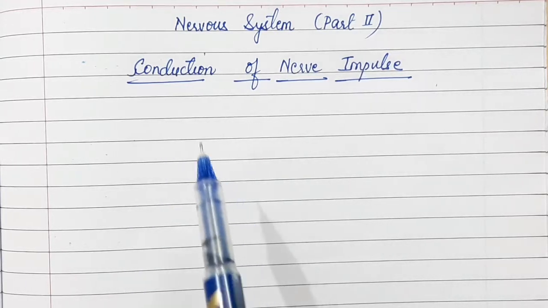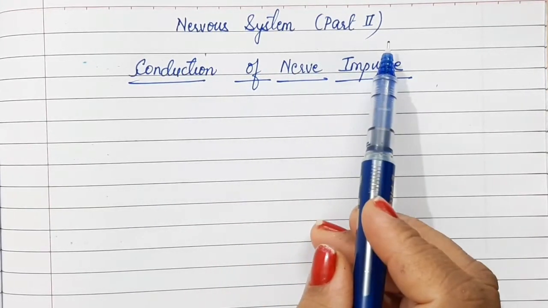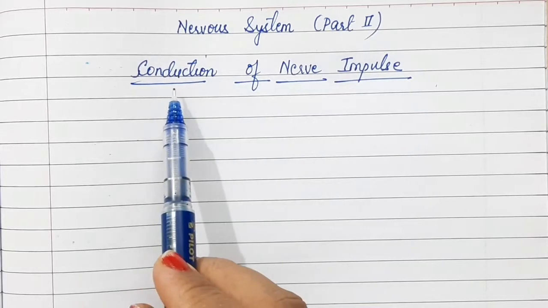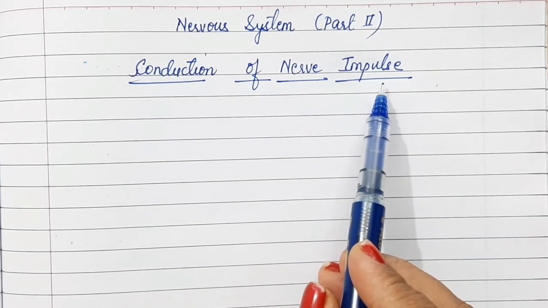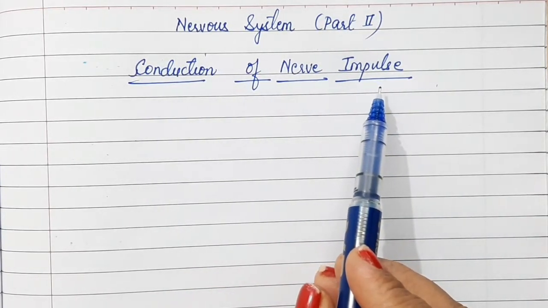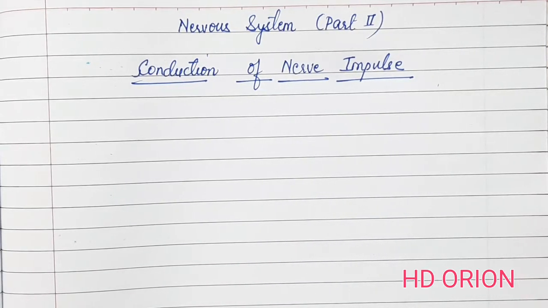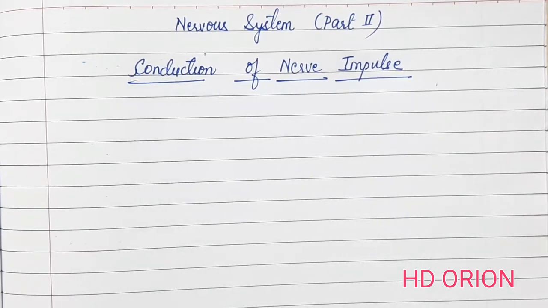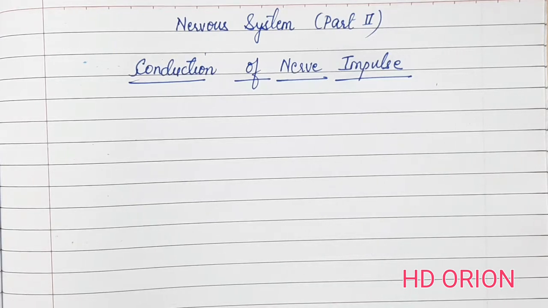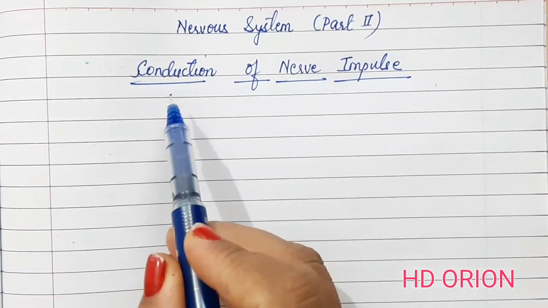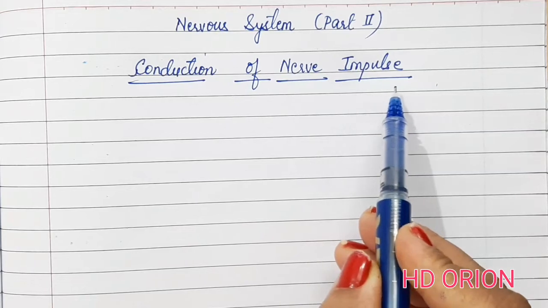Hello everyone, we are going to study the nervous system part 2. In this we are going to study about conduction of a nerve impulse. We have already studied in my previous video about the structure of neuron and how the impulse is traveled. What is impulse? The message that has to be transferred from one end, that is from cyton to the axon. It travels in the form of impulse. Now how is this conducted in the axon?